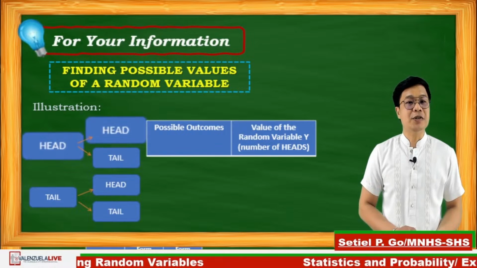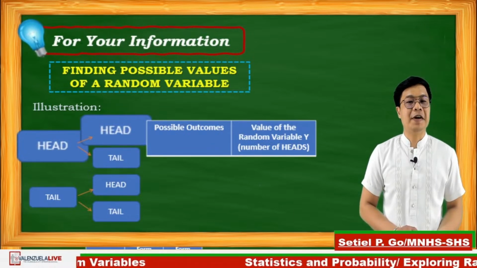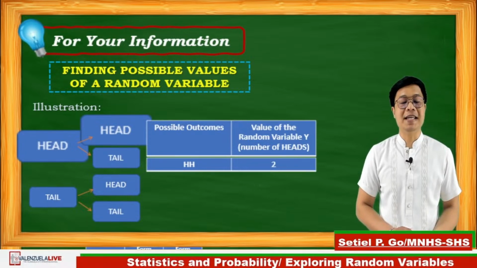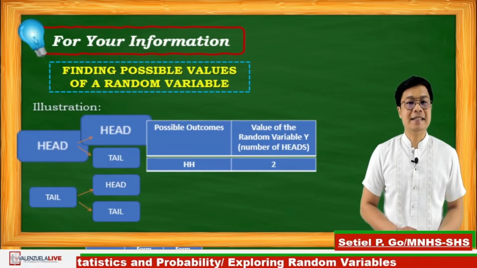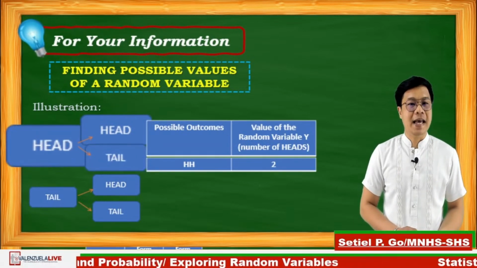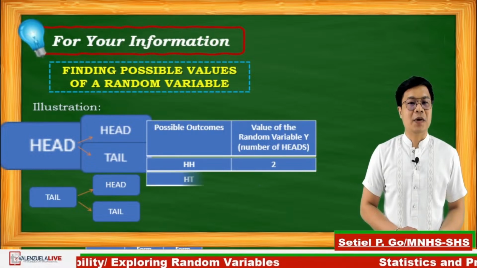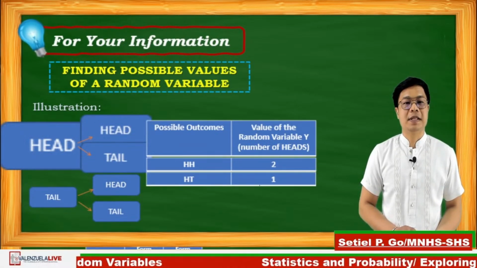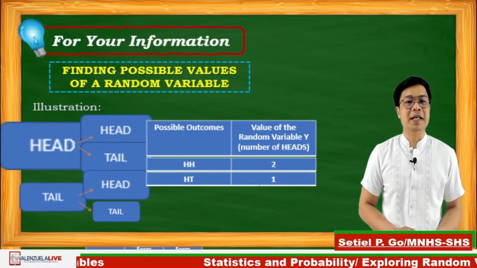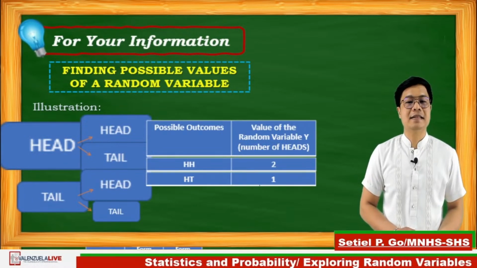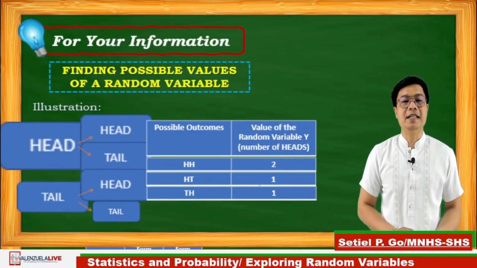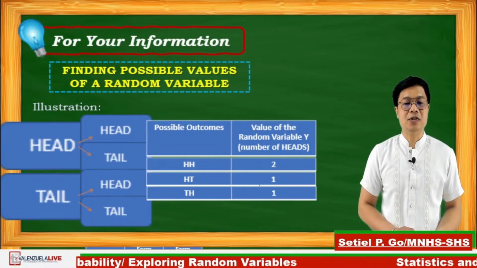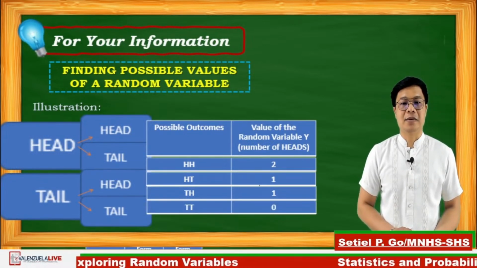Okay, let's start. Using a tree diagram, the first pair will be head and head. So the number of heads will be 2. The next pair will be head and tail, so the number of heads will be 1. And for the next part will be tail and head, so the number of heads will be still 1. And lastly, tail and tail, so the number of heads will be 0.